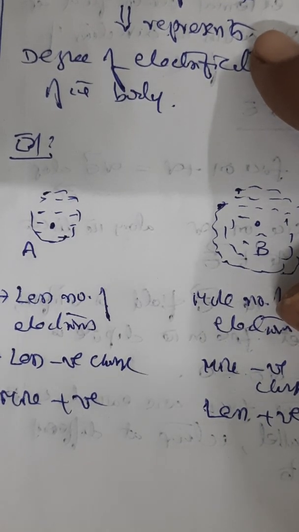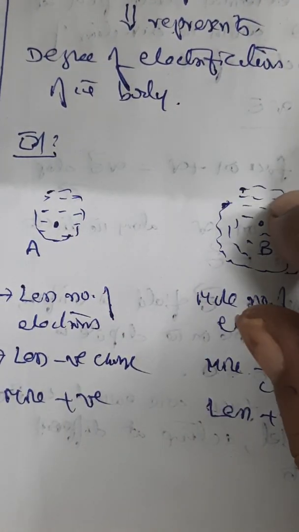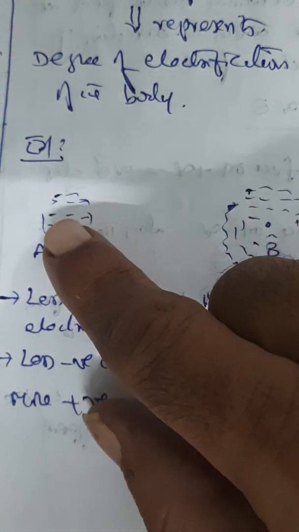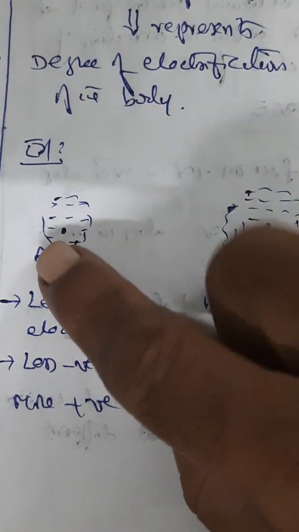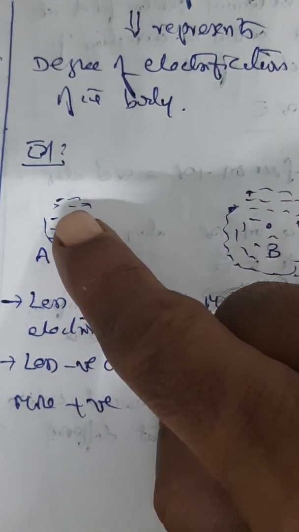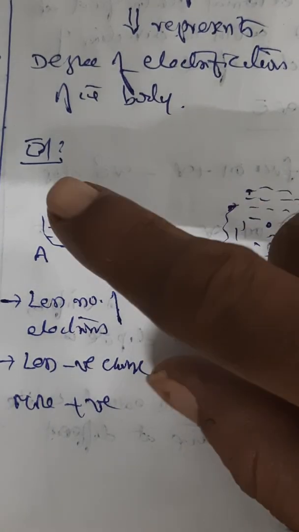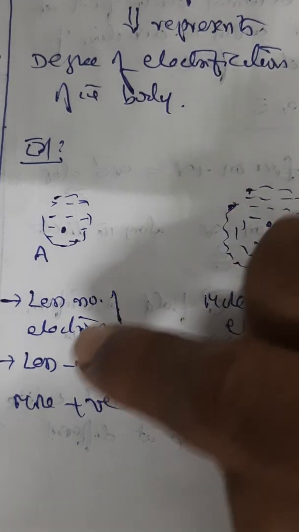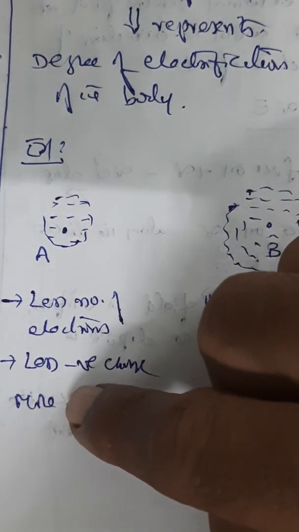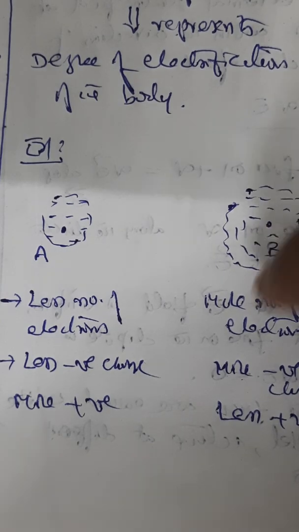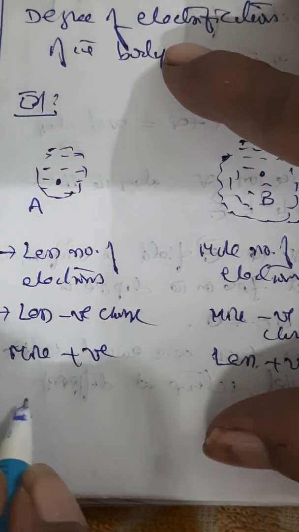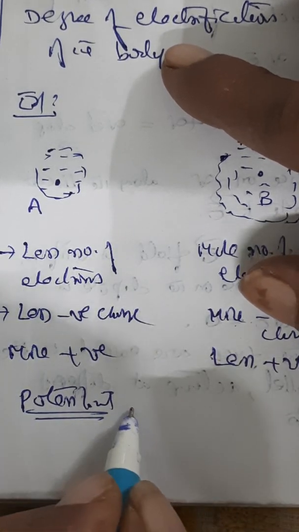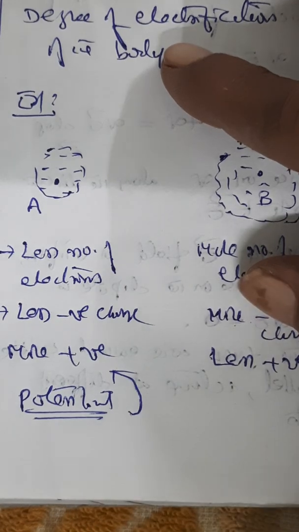Understood? I am taking 2 points representing few electrons distributed across the 2 points. Suppose the distribution looks like this. The diagram tells us that there are less number of electrons here, there are more number of electrons here. Less number of electrons means less negative charge, more number of electrons means more negative charge. Less negative charge means opposite, more positive, more negative charge means less positive. Now the potential, the word we are using, it talks about positive charge.